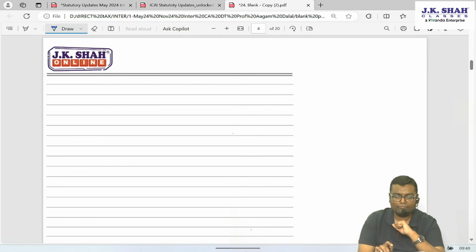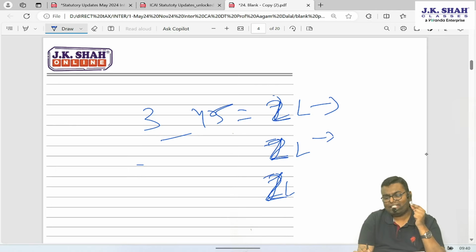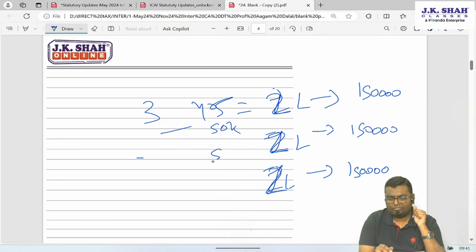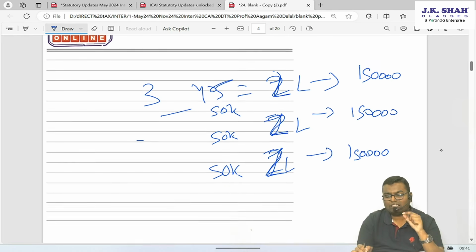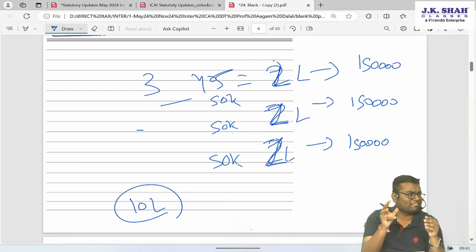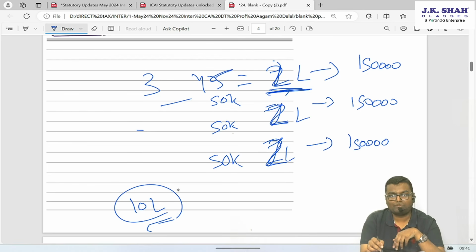Let's say a policy taken for 3 years, premium paid 2 lakh, 2 lakh, 2 lakh. Out of this, each year I have claimed 80C deduction of 1,50,000, 1,50,000, 1,50,000. How much deduction could I not claim? 50,000, 50,000, 50,000. Now this policy is getting matured and let's say the amount is 10 lakh and let's assume it is taxable, because I have paid in a single year premium more than 10% of sum assured.